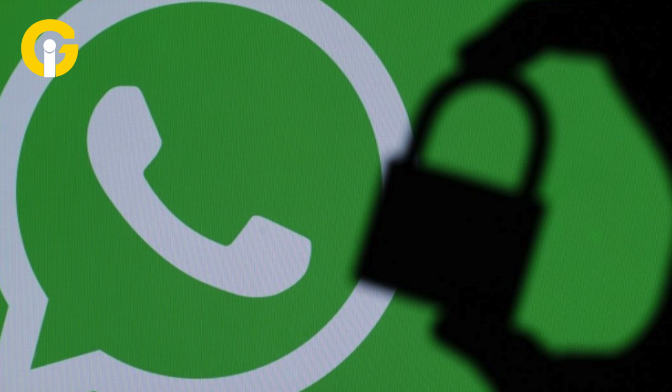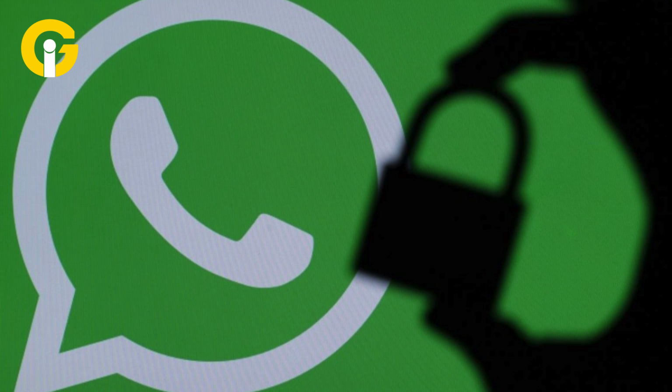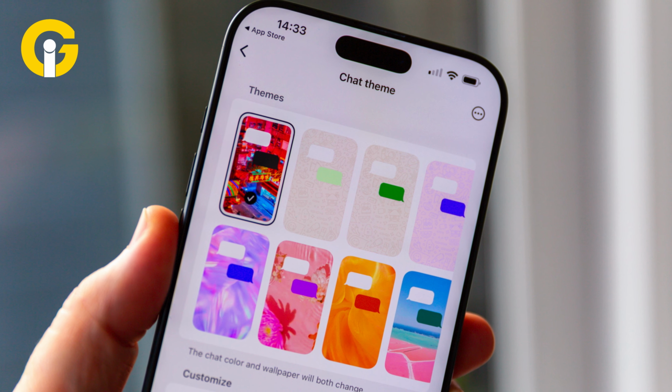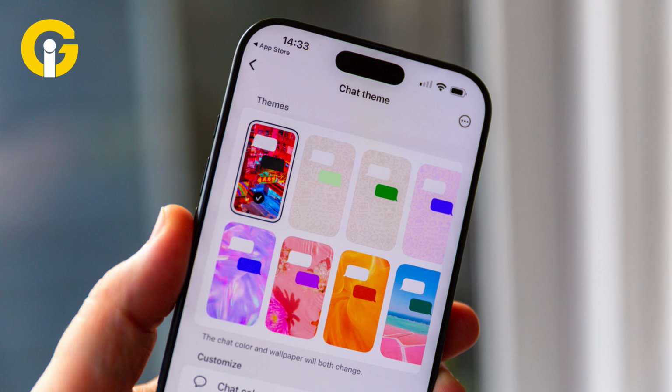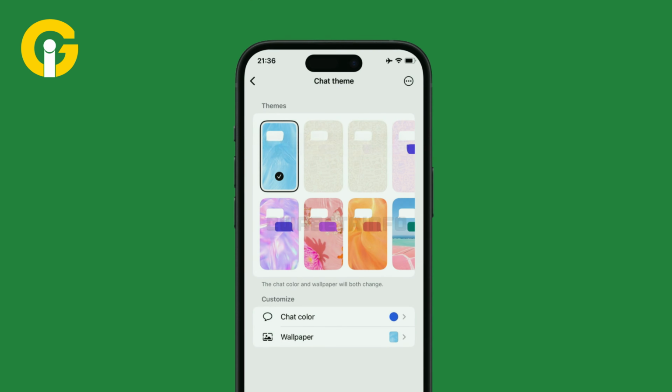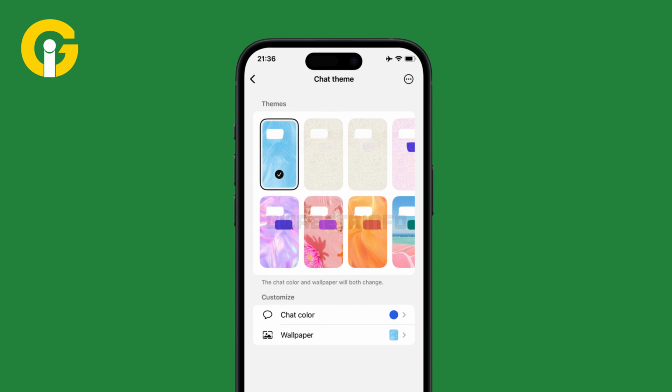WhatsApp has revealed the launch of chat themes, offering users the freedom to personalize their conversations using custom colors for both chat bubbles and backgrounds. The encrypted messaging platform is also integrating 30 new wallpaper options to help users further customize their chat experience.